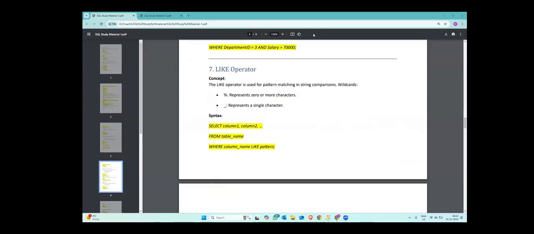But when we are dealing with string comparison, let us say I want to get the name of all those students who have Jane in their name, or whose name starts with an S, or whose name is 5 characters long, in these scenarios we use the like operator. Like is used for string comparison, where percentage represents 0 or more characters and underscore represents a single character. Now let me explain this in detail.